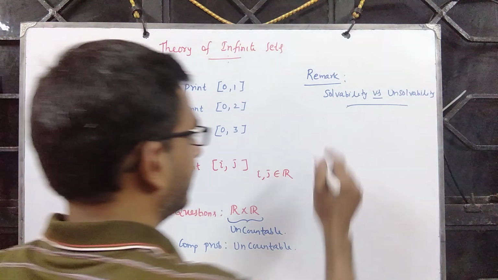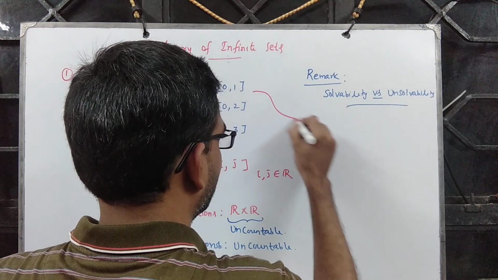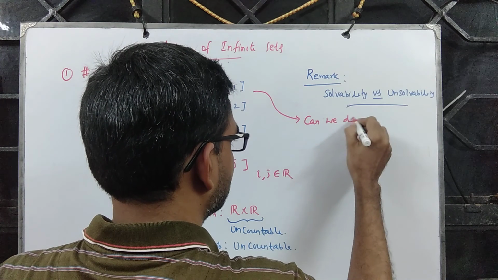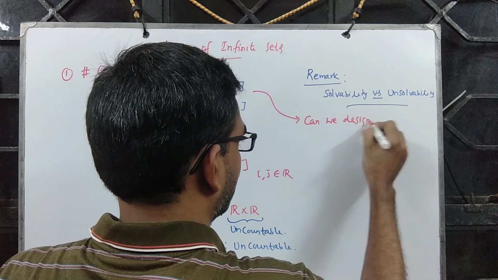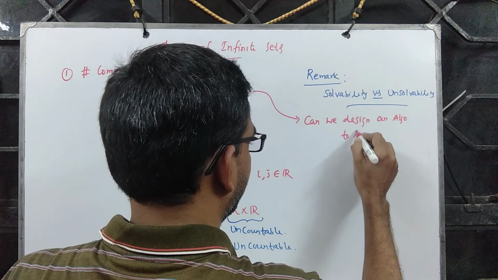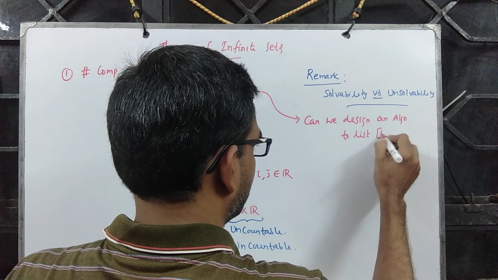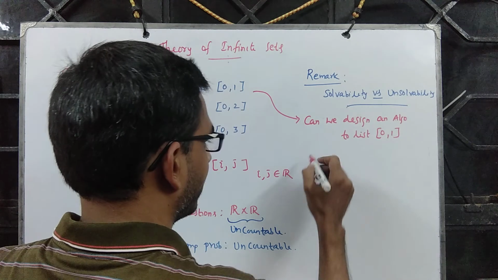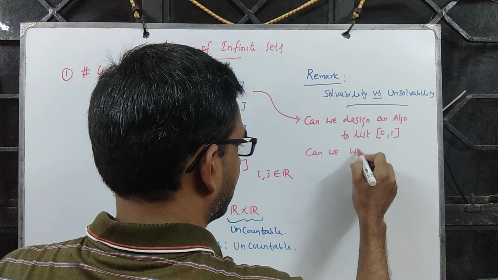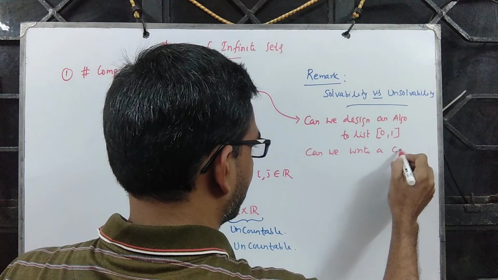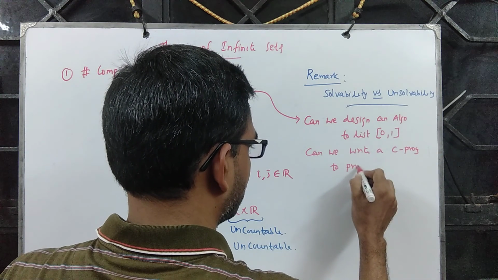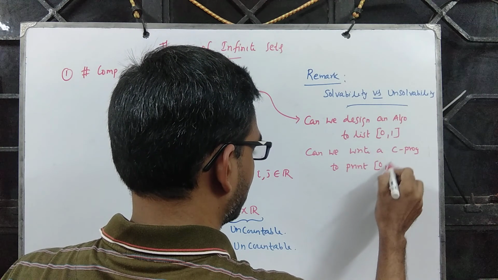For example, can we come up with an algorithm? Can we design an algorithm to list [0, 1]? Can we write a C program to print all of [0, 1]?